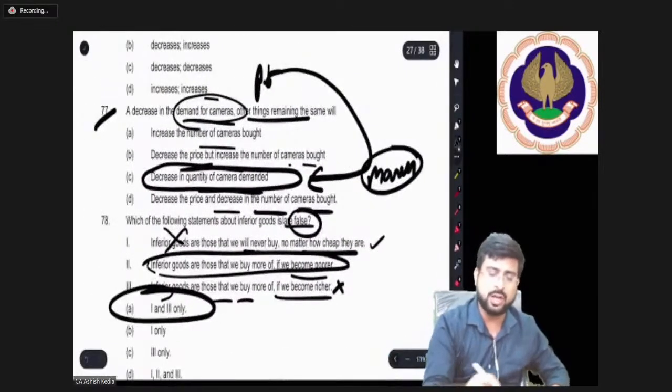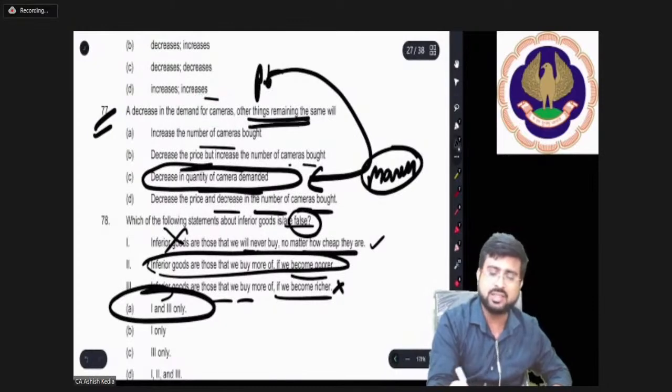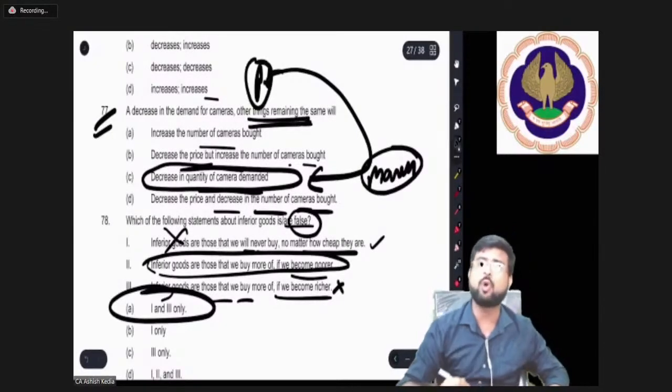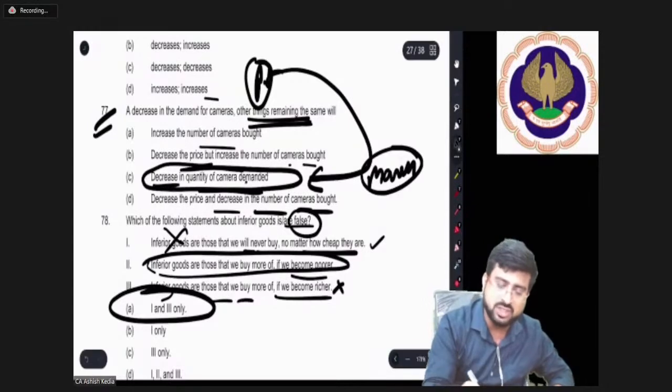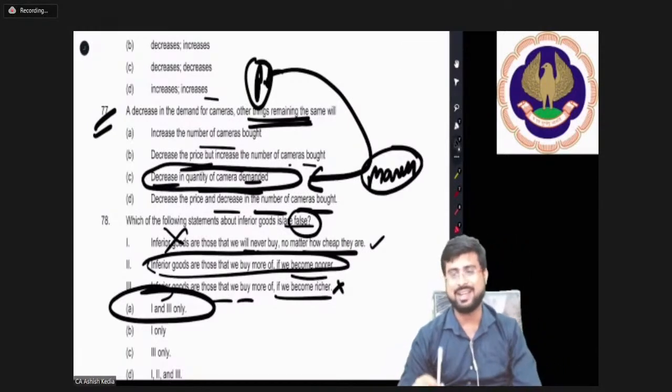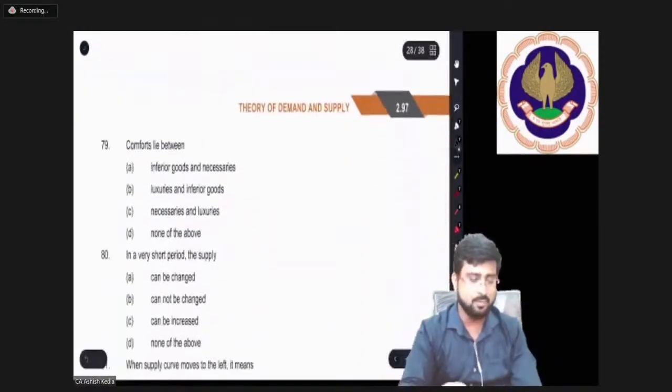For those of you who are asking to explain 77 again, other things remaining constant means it is happening because of own price. Because of own price, the word used is quantity demanded. Okay, and that's why, moving on.